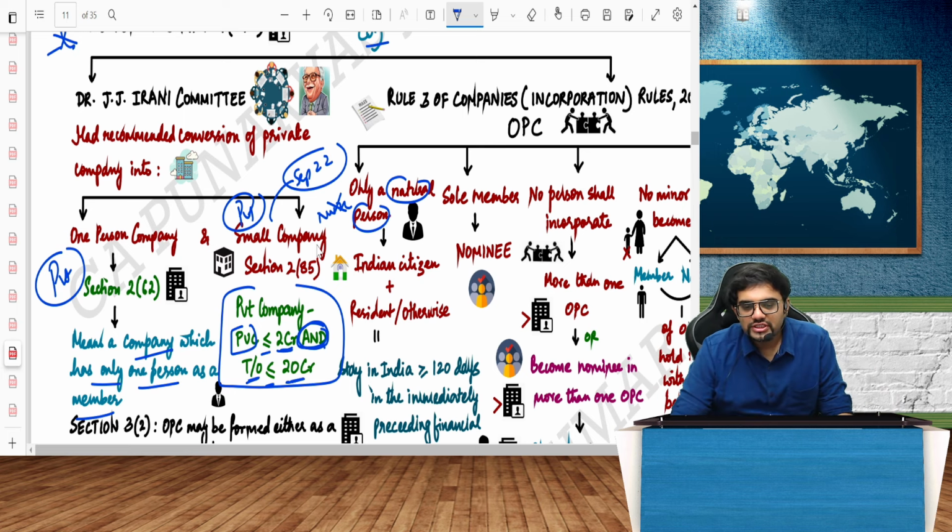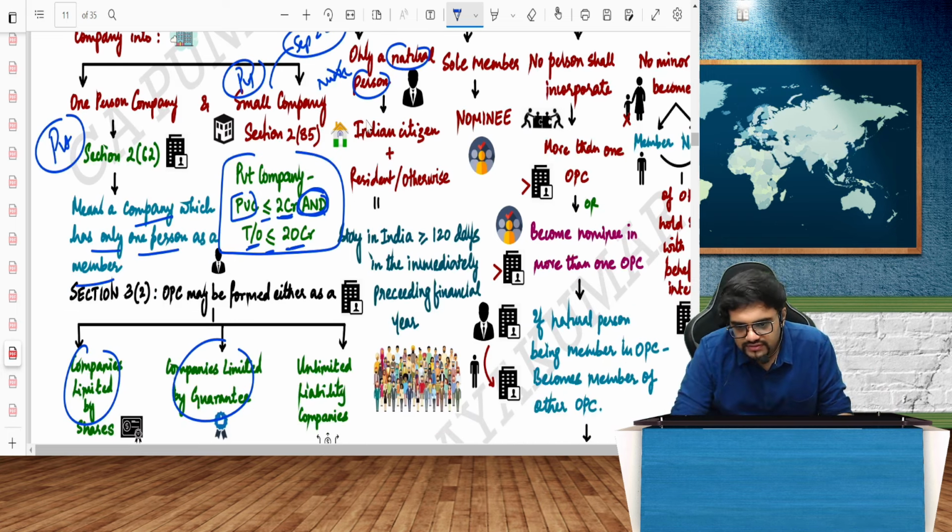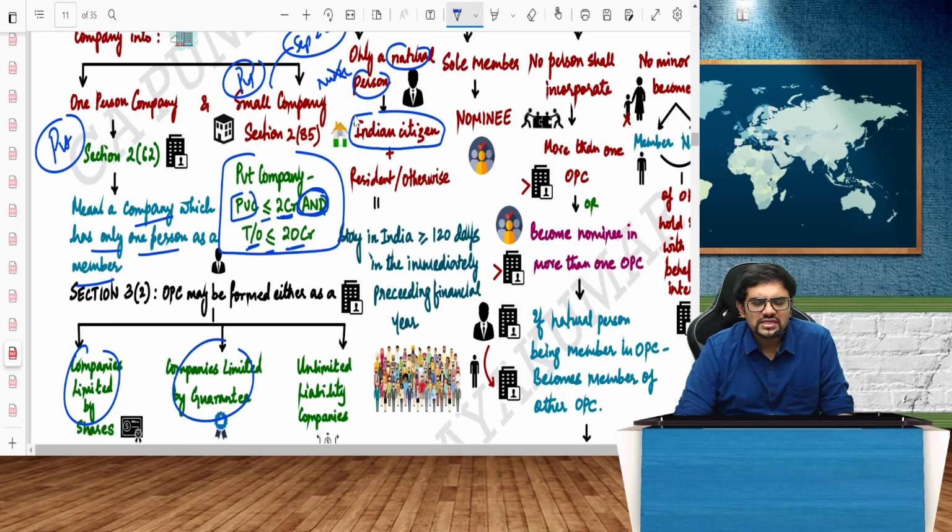Second, it should be an Indian citizen. You should be an Indian citizen undoubtedly. Earlier, only residents were allowed. Now, it says resident or otherwise. Otherwise means other than resident.